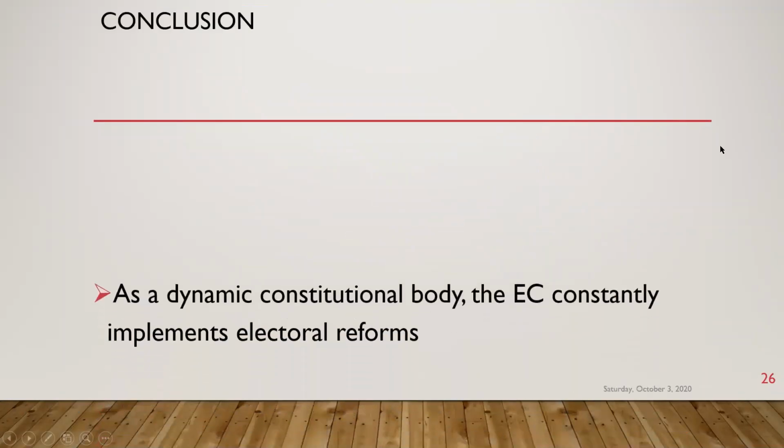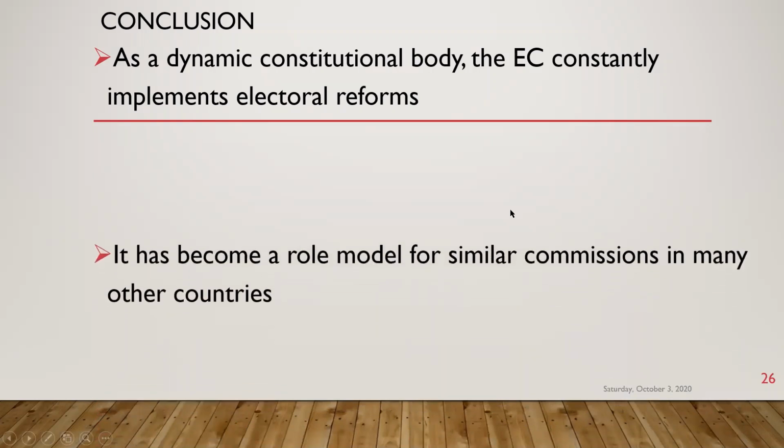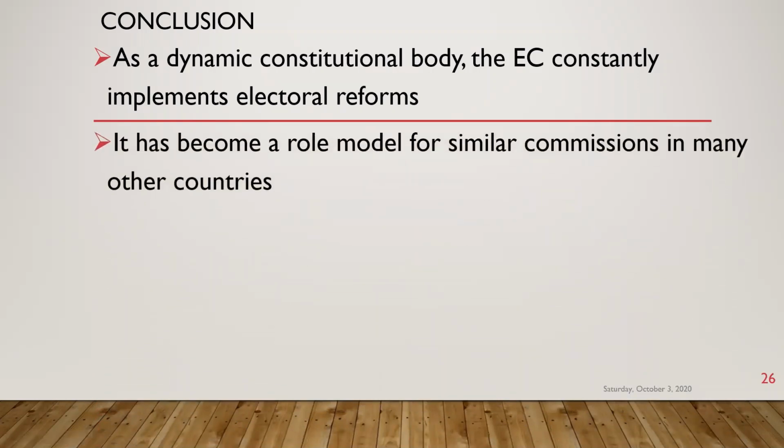So in conclusion, as a dynamic constitutional body, the EC constantly implements electoral reforms. We encounter problems, and the type of problems that we encounter today may not remain after a few years, and we may have to face new problems. So it is a continuous process. These reforms are a continuous process. It has become a role model for similar commissions in many other countries. Our Election Commission is very famous, and in fact, it is a role model for many such similar bodies across the world.